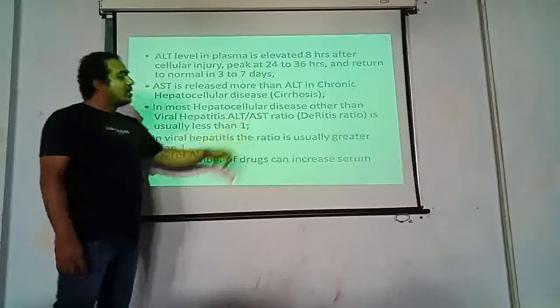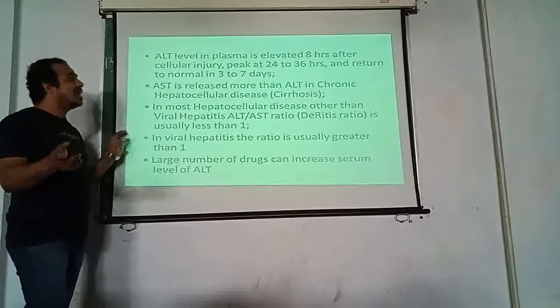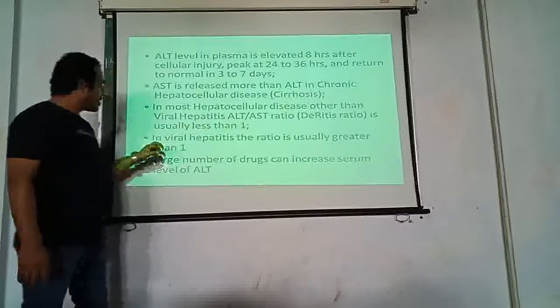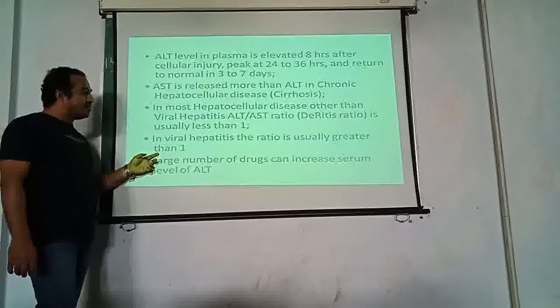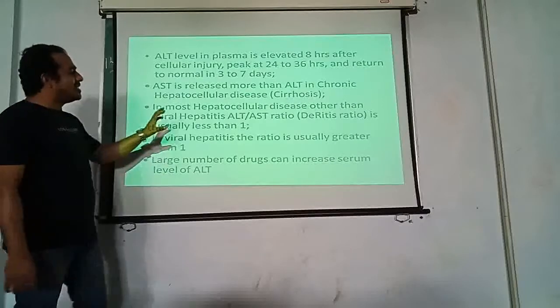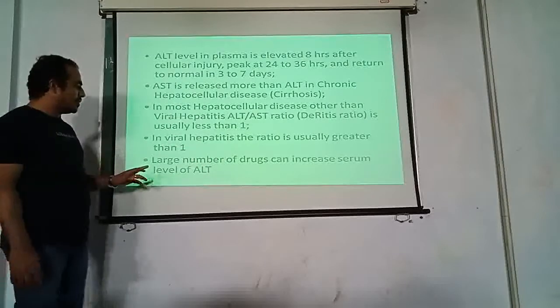So SGOT is usually raised in all the hepatic diseases as compared to SGPT. In viral hepatitis, the ratio is usually greater than 1. That is to interpret that SGPT in viral hepatitis will be more as compared to SGOT.